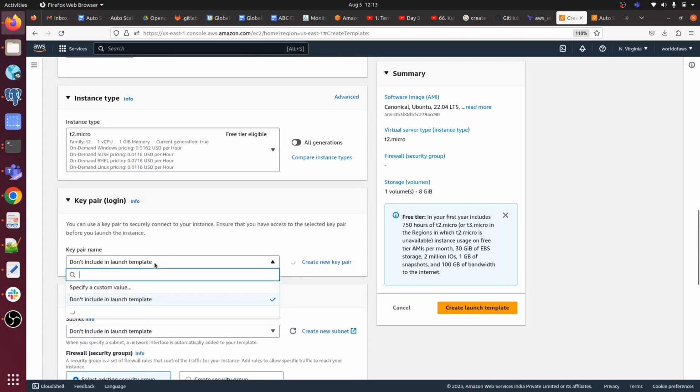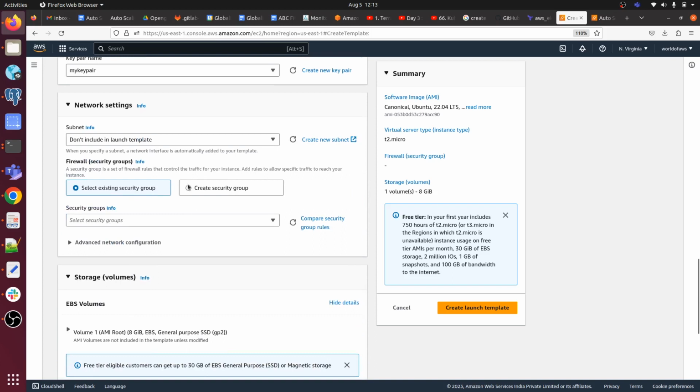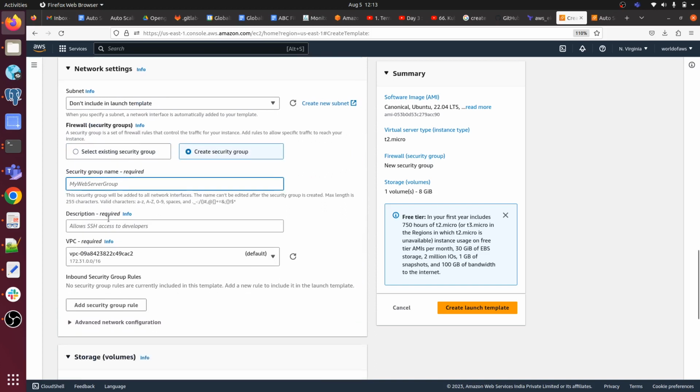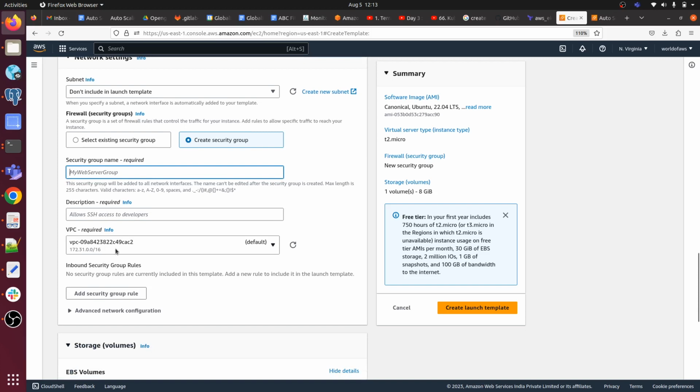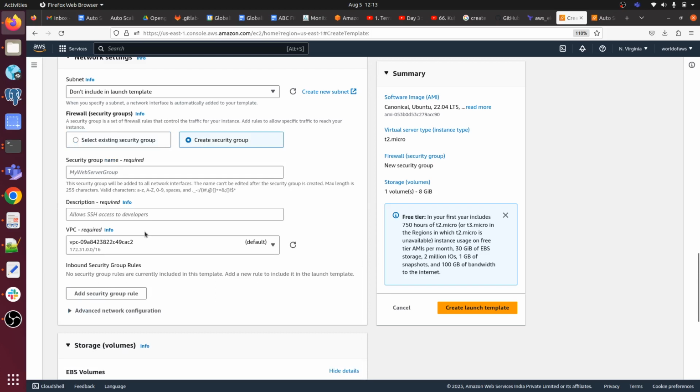You can select your key pair as well, and you can select any existing security group, or you can give a name and create a security group.